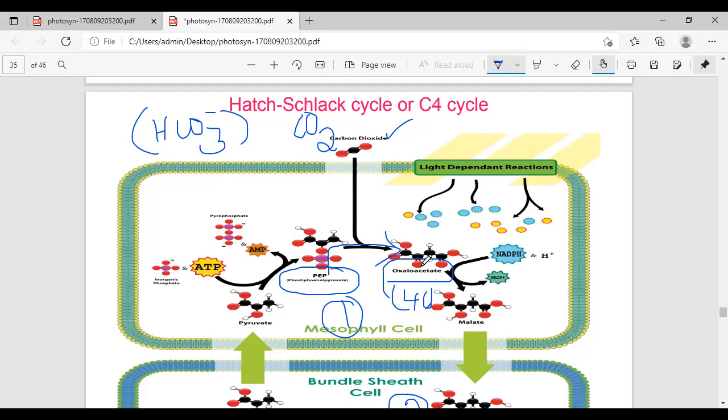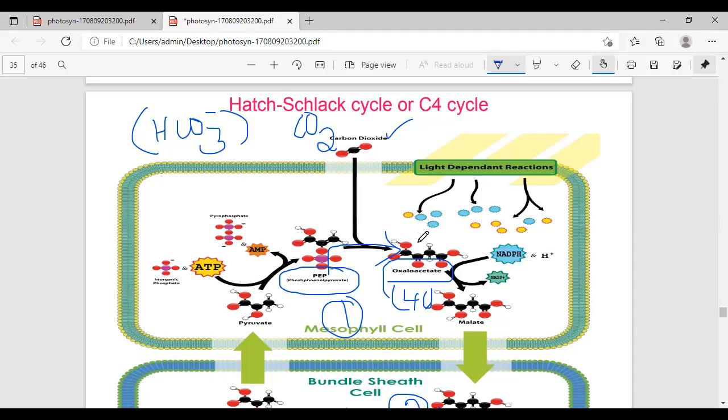Listen carefully. First, atmospheric carbon dioxide is in the form of bicarbonate ions. This is the primary carbon acceptor, here PEP. This PEP forms OAA, which is a four carbon dicarboxylic acid. This reaction occurs in the cytosol of mesophyll cells. This is also most important. Where do you identify this total reaction? Only in the cytosol of the mesophyll cells.